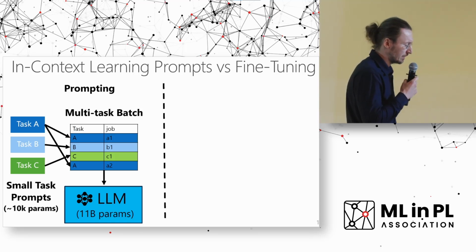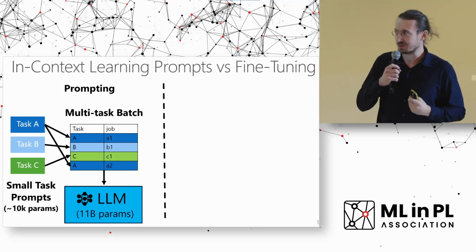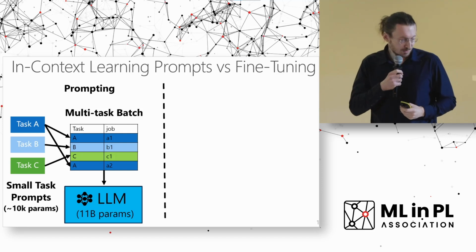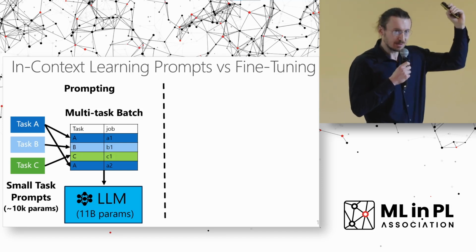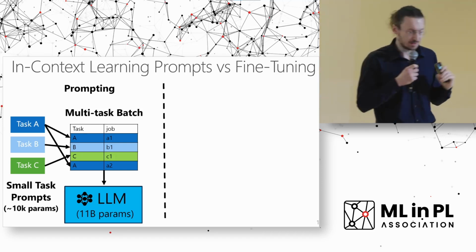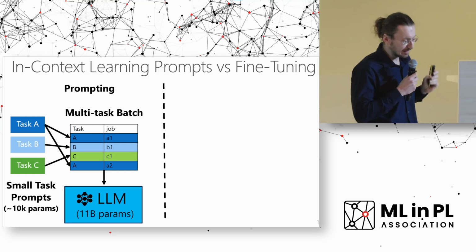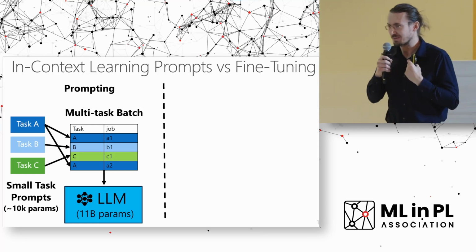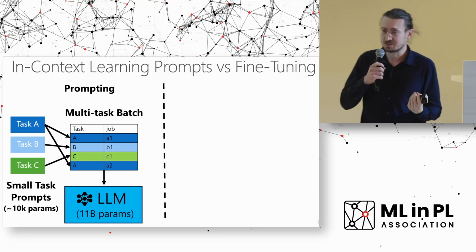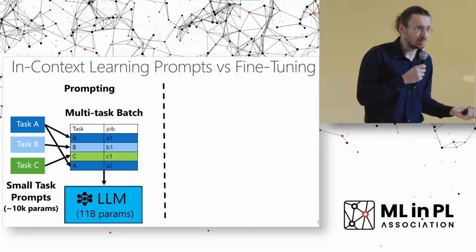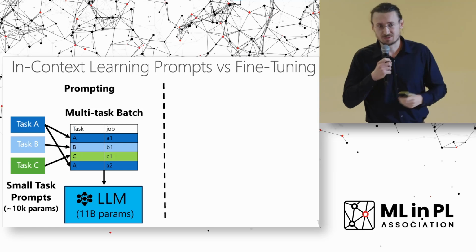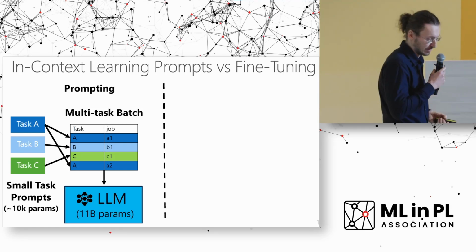First of all, personally, I would suggest using prompting first. Prompting allows us to have, per single task, a very small number of parameters, roughly 10K. And one of the most important aspects of prompts, I think, is that within a single batch, you can have many, many tasks. So then you can really efficiently use the resources.